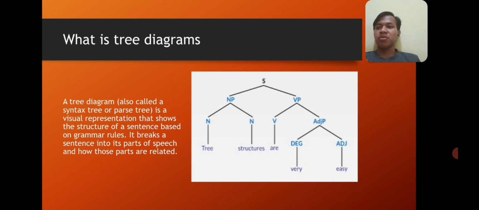Next, we have what is a tree diagram. A tree diagram, also called a syntax tree or parse tree, is a visual representation that shows the structure of a sentence based on the grammar rules. It breaks a sentence into its parts of speech and how those parts are related. As we can see, a sentence usually has a noun phrase or NP and a verb phrase or VP. But sometimes they can also have a PP or prepositional phrase.